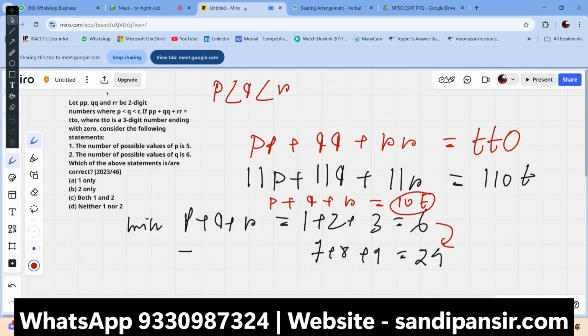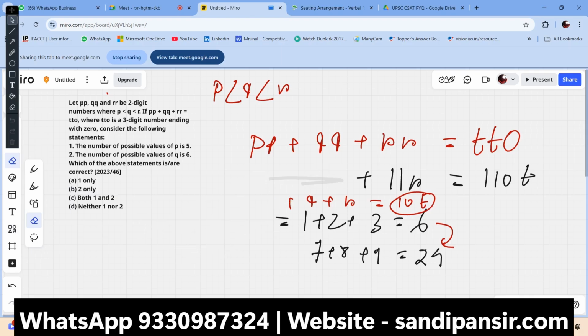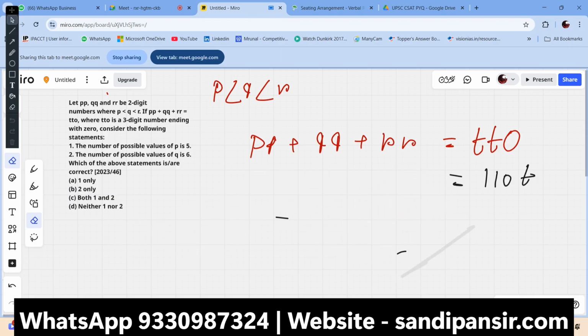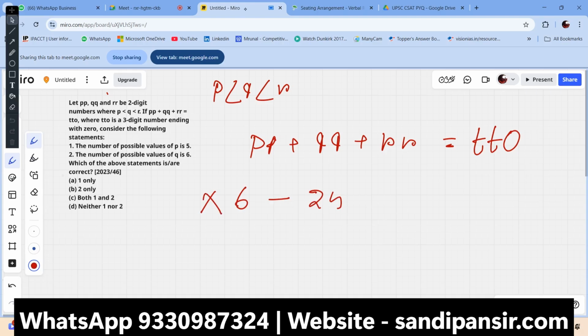A possible pair would be like, if you go this way, there are multiple things that will sum up. Now the most important thing is you can do this this way too. Just 10t between 6 and 24, multiples between 6 and 24, the value of 10t, you can get down here. And there is another way, putting in the possible probable values here.